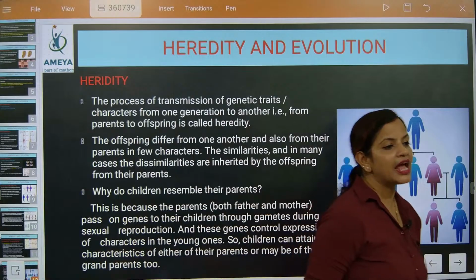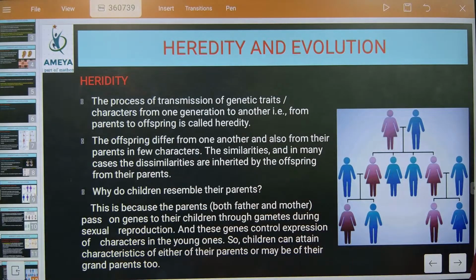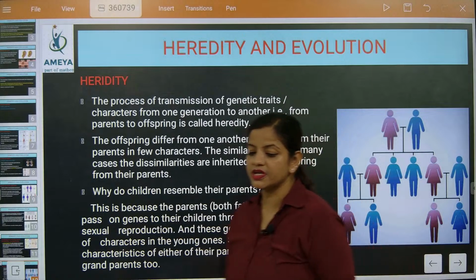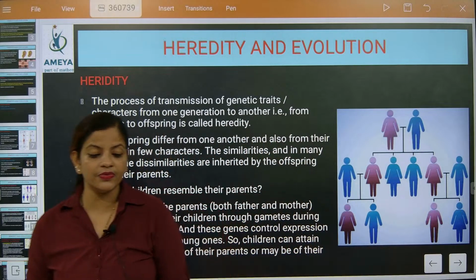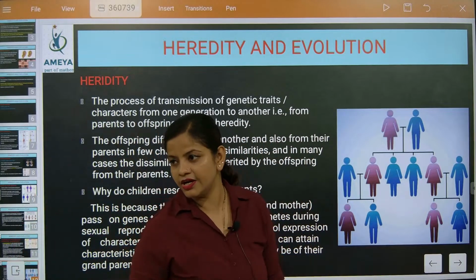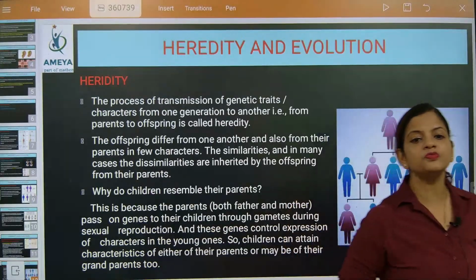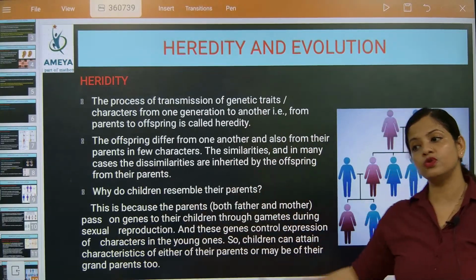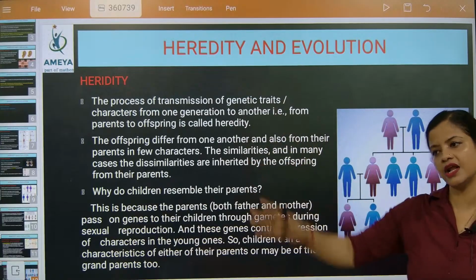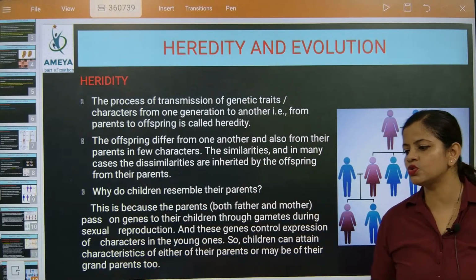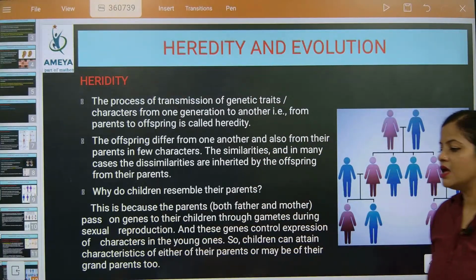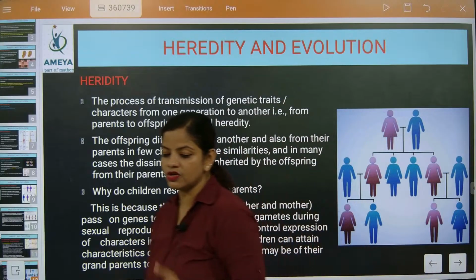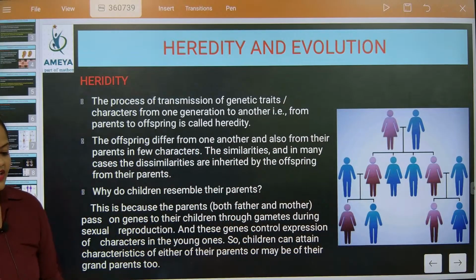I told you that day that from the body the father is giving 25%, and 25% is coming from the great grandparent side. Understood or not? The mother is also giving 25%, and 25% from her great grandparents, including father, grandfather, great grandfather. So we can resemble our parents or great grandparents. Yes, forefathers, that is the word used.